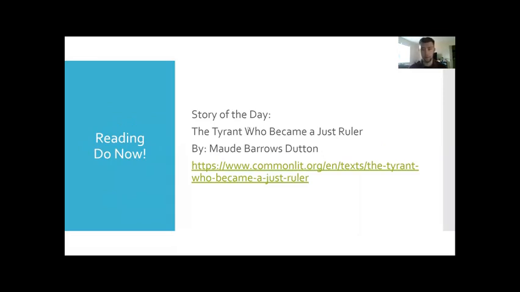So our reading for now is the story of our lesson today, The Tyrant Who Became a Just Ruler by Maud Barrows Dutton. I just want to make sure we all know what tyrant means, right? Tyrant means kind of an unjust ruler, or somebody who rules meanly or unfairly. I just want to make sure we understand what that word means, since it's important as part of the title. And we'll review the rest of the vocab in a little bit.